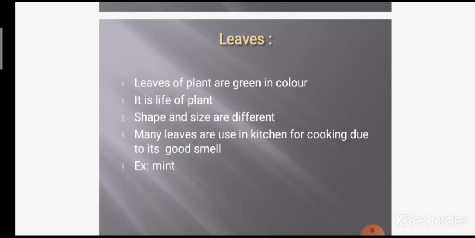The shape and size of the leaves are different. Some are round, and some are in a very thin shape. Different types of shapes are there.